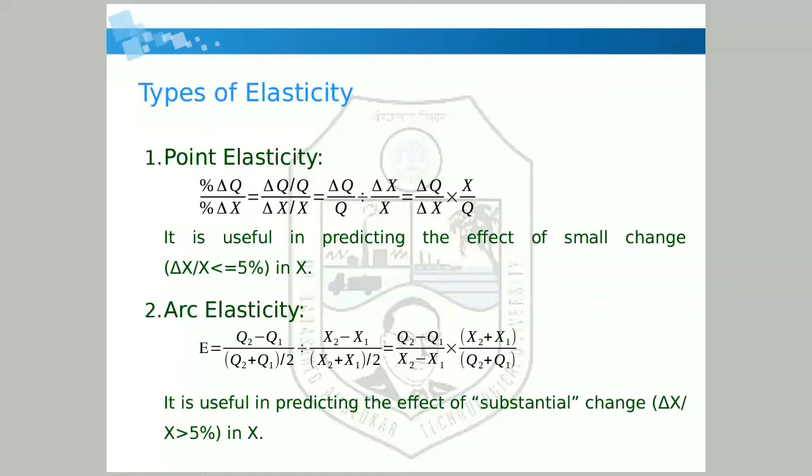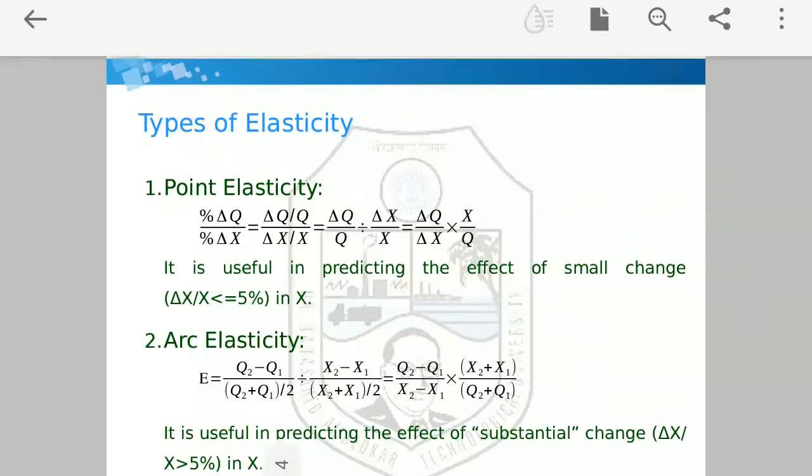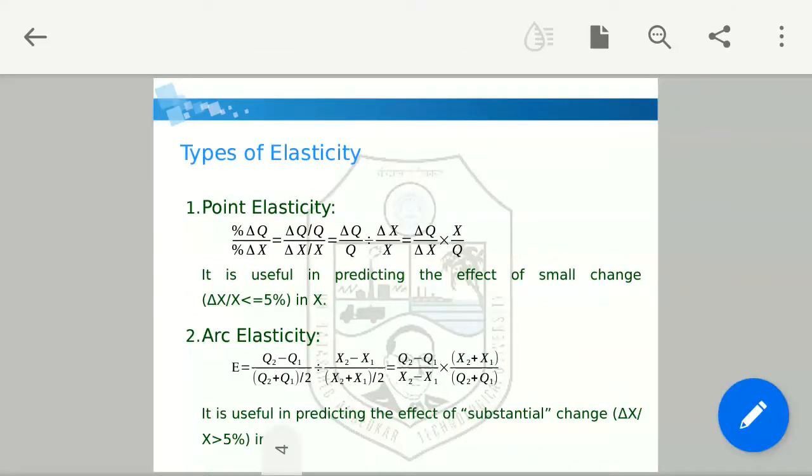So we can write it as delta q divided by q, that is change in q divided by total q into 100, divided by change in x, that is delta x, divided by total x into 100. So 100 will get cancelled.